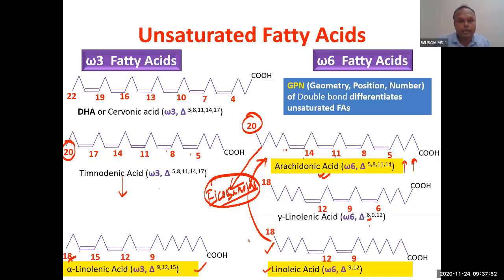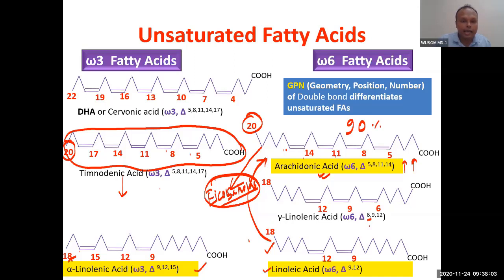This is predominant, but this can also synthesize icosanoids. So remember, take the numbers as 90% and 10%. It is not a real number, I am just giving it to bring clarity. Just remember it is 90%, and this is 10% only.